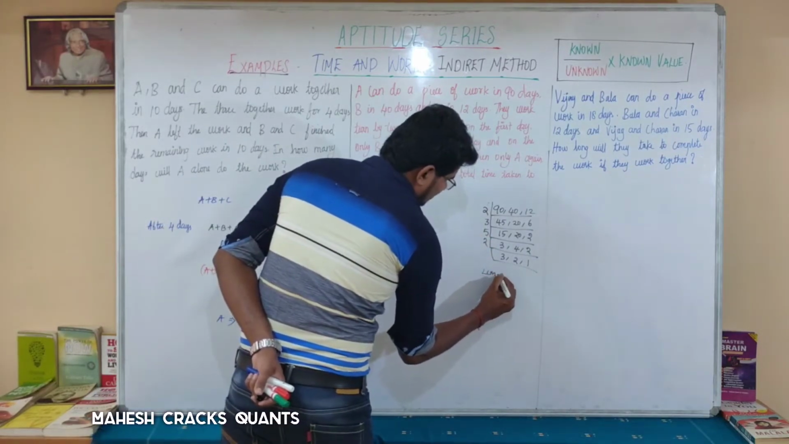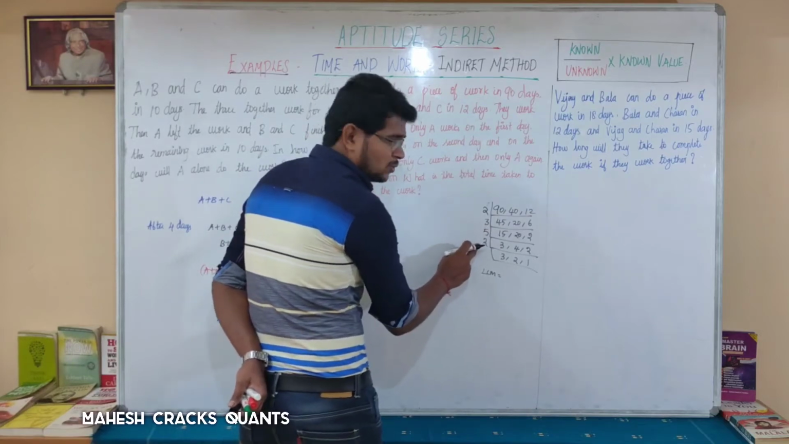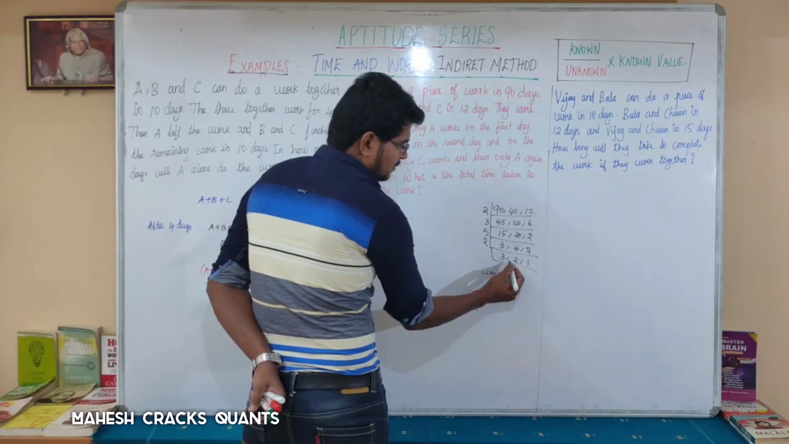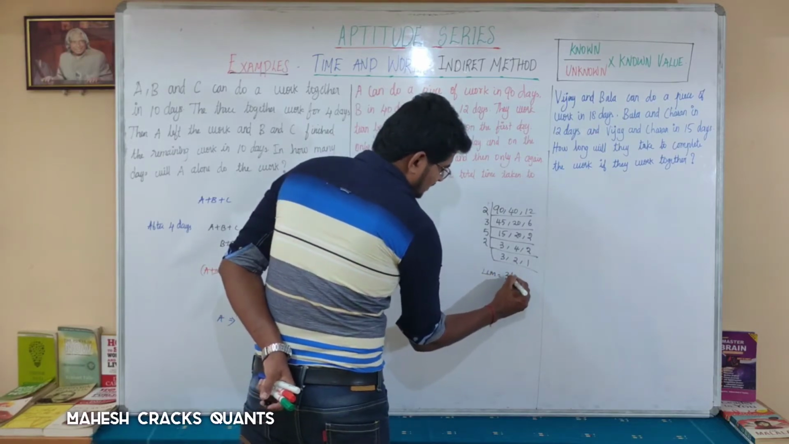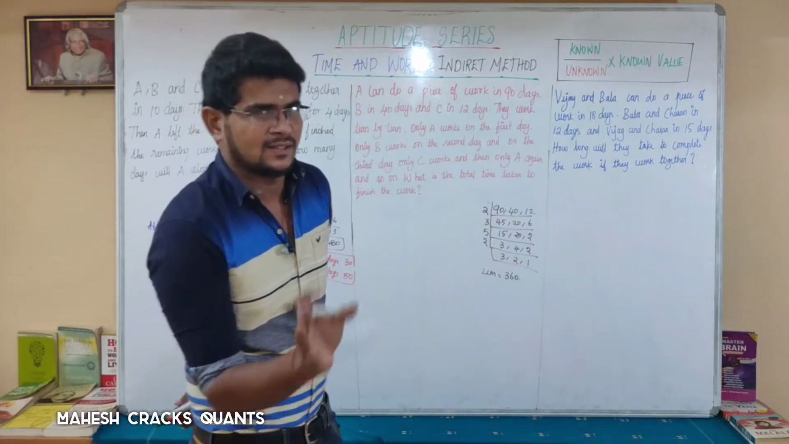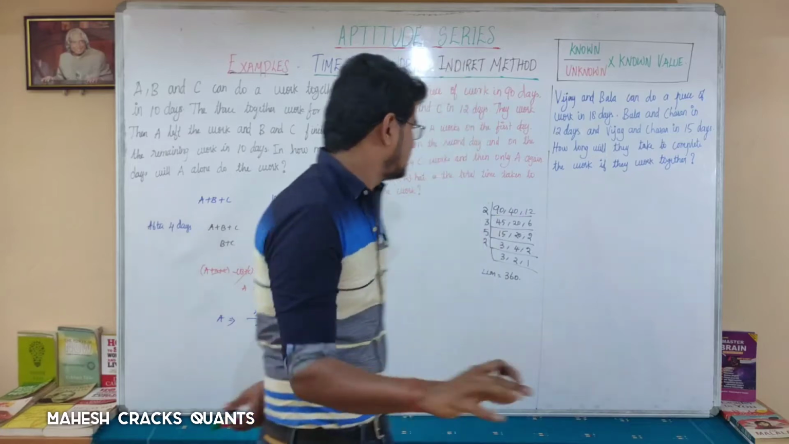LCM is equal to 2 into 3, 6, 6 into 5, 30, 30 into 2, 60, 60 into 3, 180, 180 into 2, 360. So LCM is 360, which is nothing but the total work that should be finished, 360.